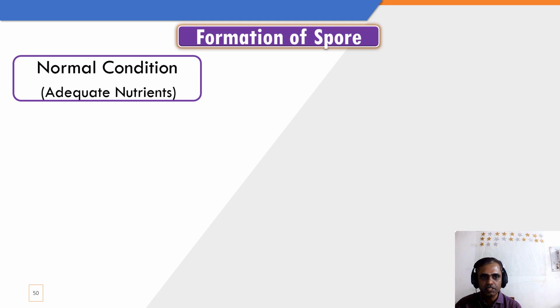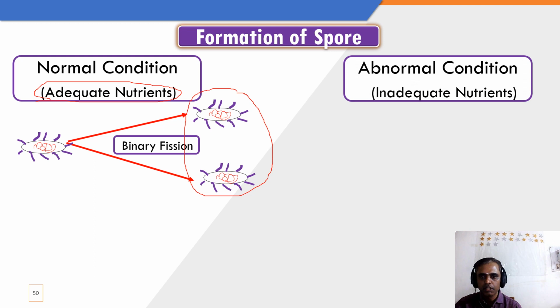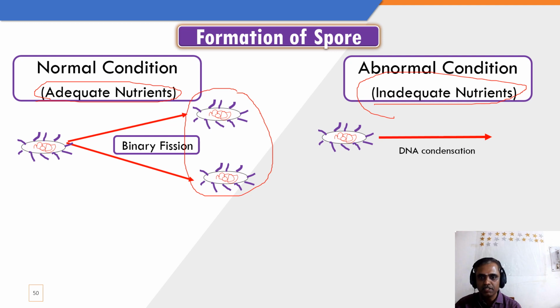Let me explain how the spore forms. In normal condition, meaning adequate nutrition, the bacteria divide by binary fission. But in abnormal condition, that is inadequate nutrition, what happens? The bacterial circular DNA undergoes DNA condensation. You can see the difference here. We call this the mother cell.